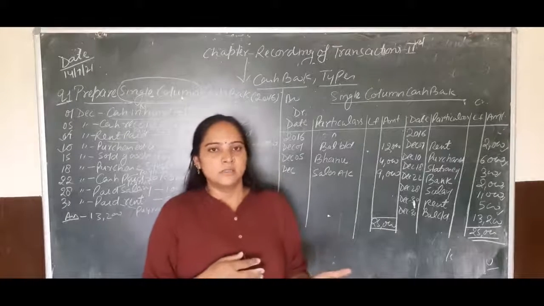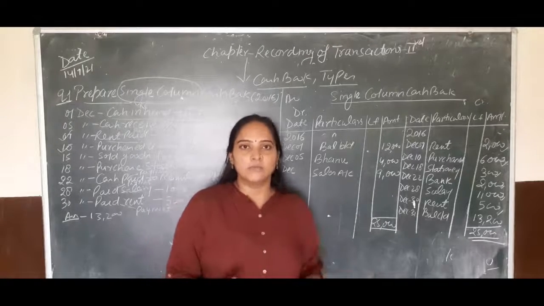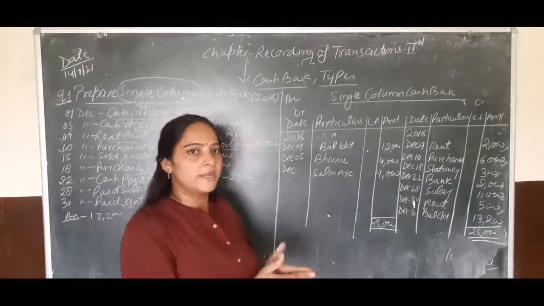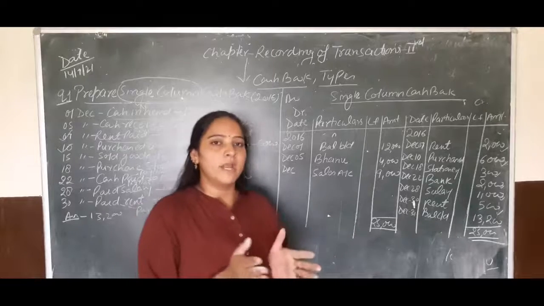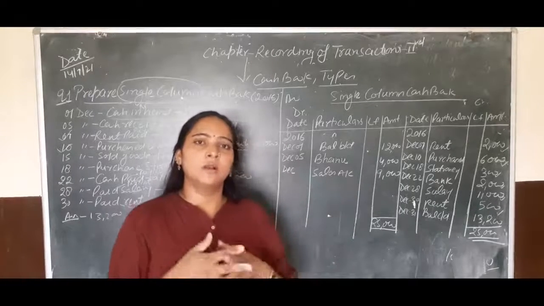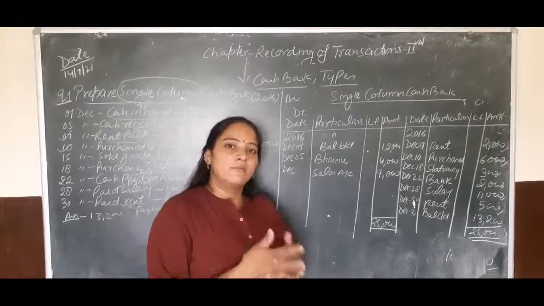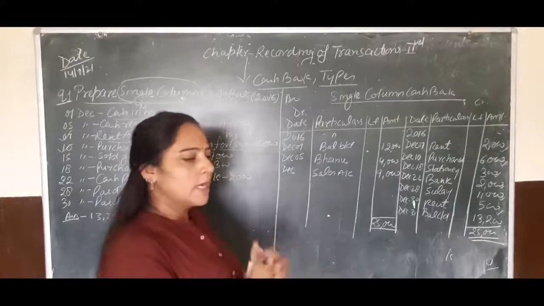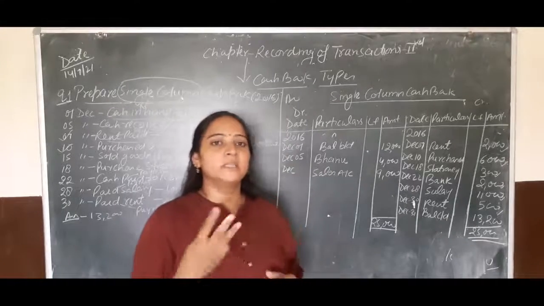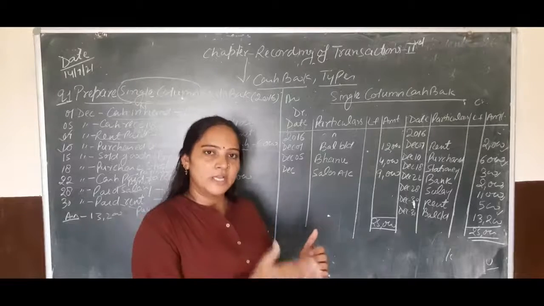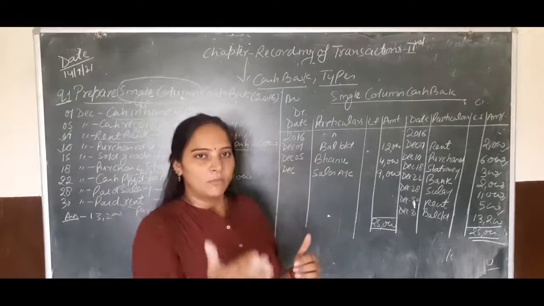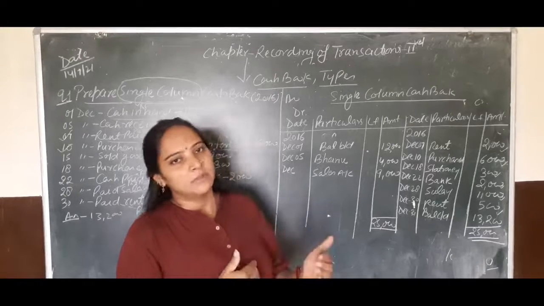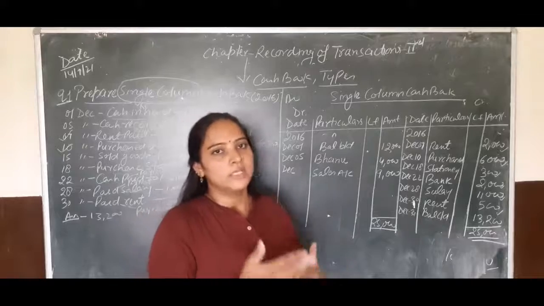Okay. So the same procedure will be used in the exchange of transactions when the firm purchases goods from someone or pays any creditors. So according to this double column cash book, we have to maintain the format: date, particular, cash or bank. Same format will be used in credit side. In triple column cash book, we have to maintain: date, particular, cash, bank and discount. Same format will be used in credit side, because sometimes we have to take some discount and sometimes the firm has given the discount to its customer.